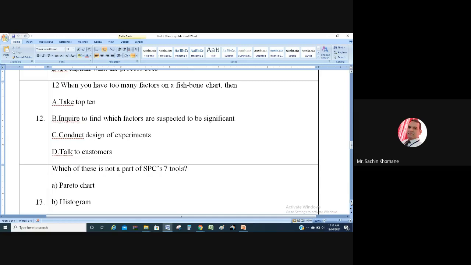Then when you take too many factors on a fishbone chart: option A, take top 10; inquire to find out which factors are suspected to be significant; conduct design of experiment; talk to customer. It may happen, right? We have seen for blowholes almost 10 to 12 sub causes. And if there are too many factors, then what to do?